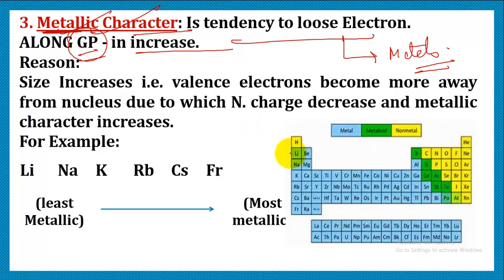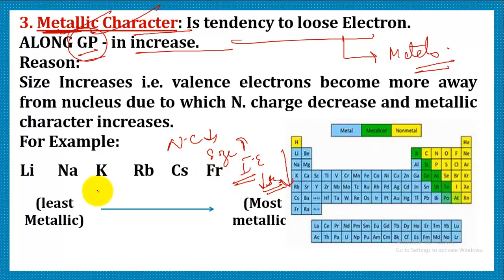The reason being, as we move down the group, every time a new shell is being added, due to which the nuclear charge is decreasing, size is increasing, and ionization energy also decreases. That means we have to supply small energy in order to remove a valence electron.